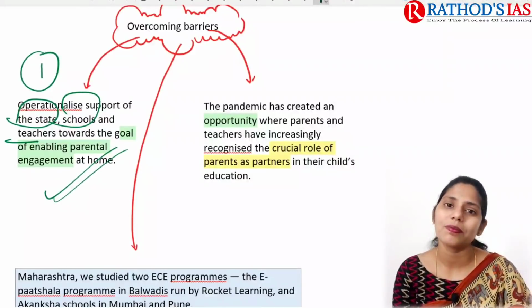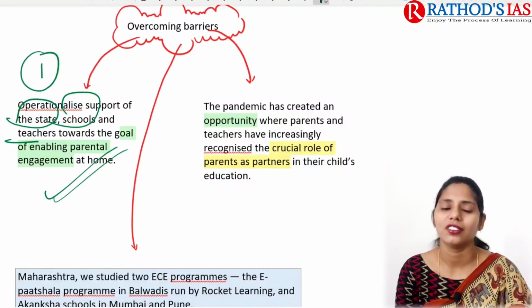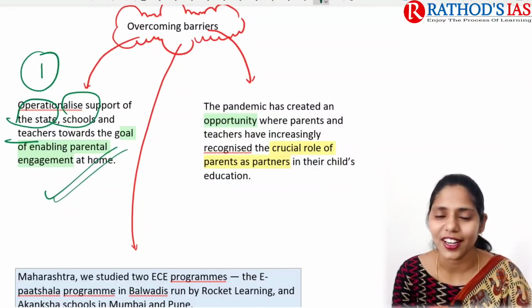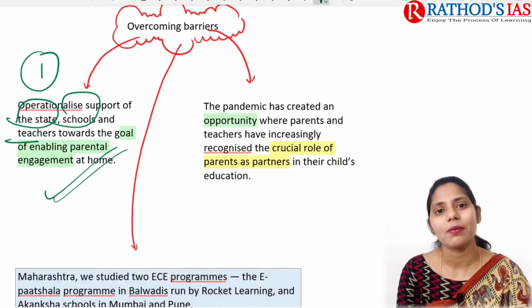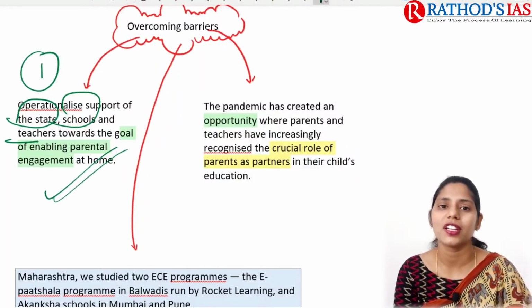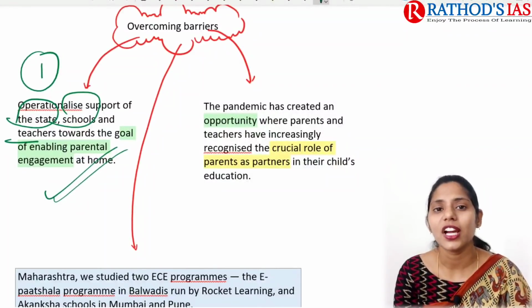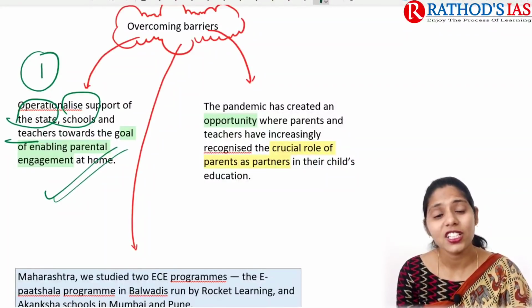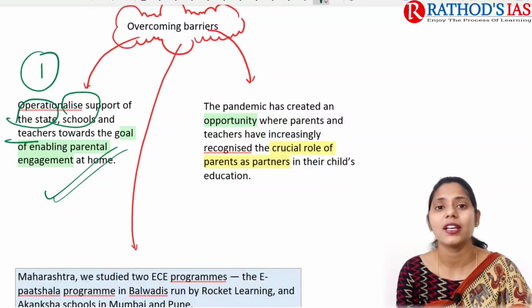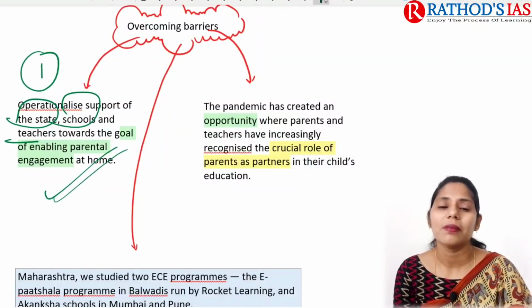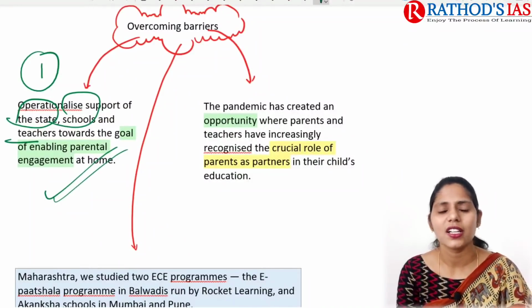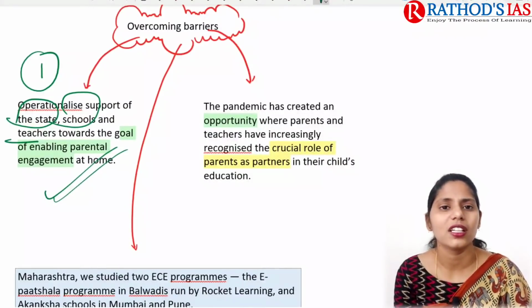Government can provide programs on television or radio, which is not used at all nowadays. On television, government can come up with channels exclusively for kids, especially for early childhood care and early childhood education. They can come up with alphabets, numbers, animals, colors, and so on. So they can come up with different initiatives.